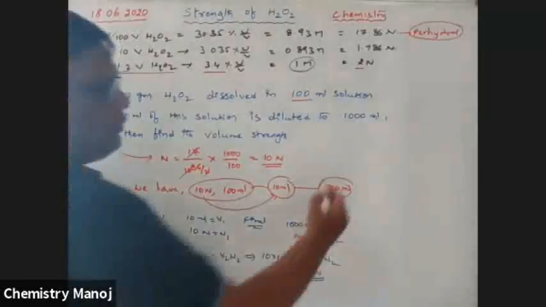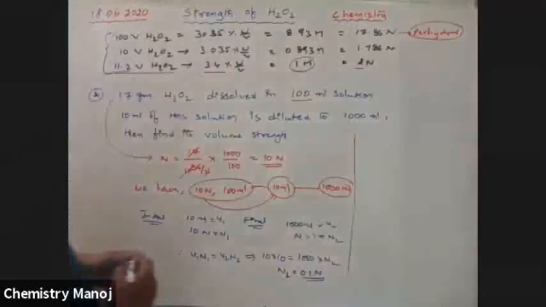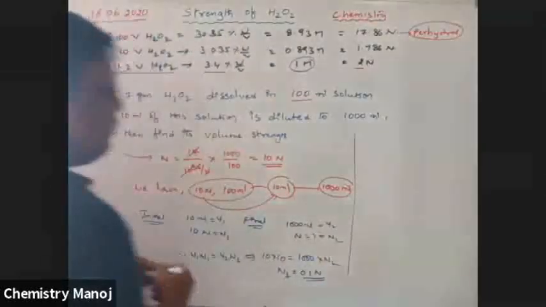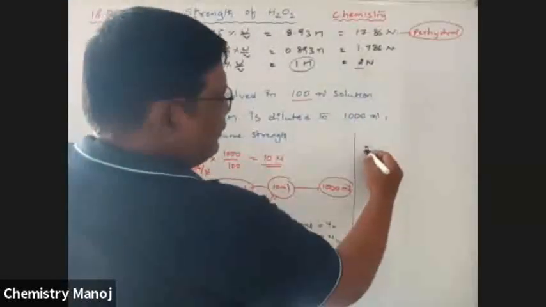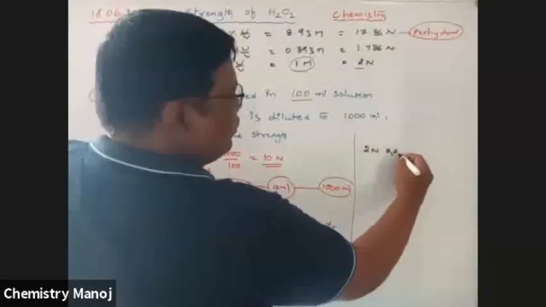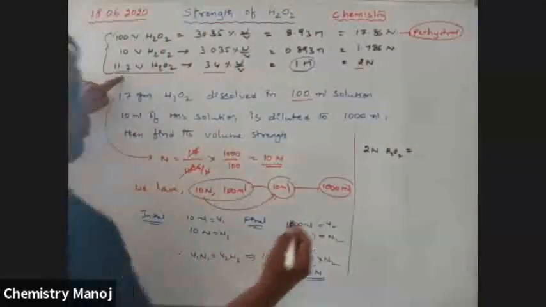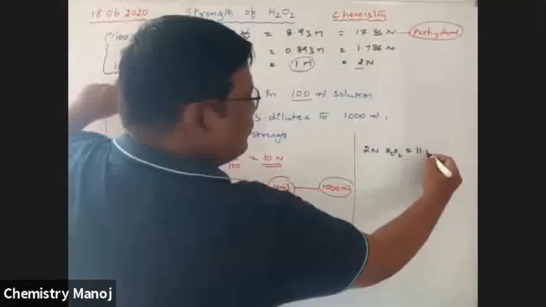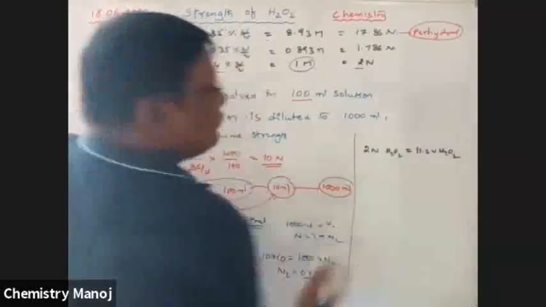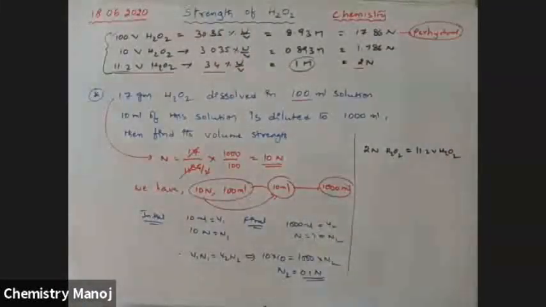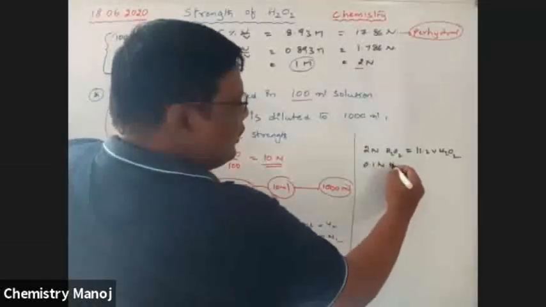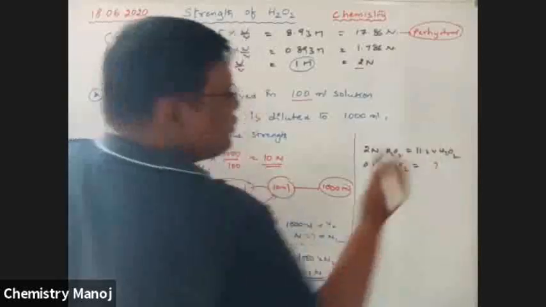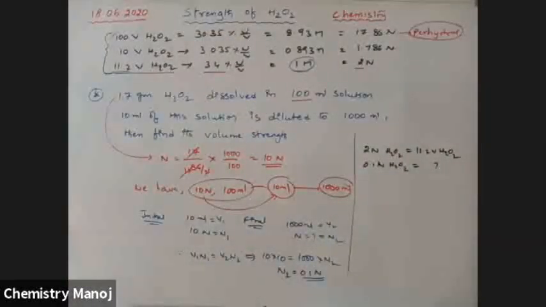So we know 2 N H2O2 is equal to 11.2 volume H2O2. 0.1 N H2O2 is equal to how much?